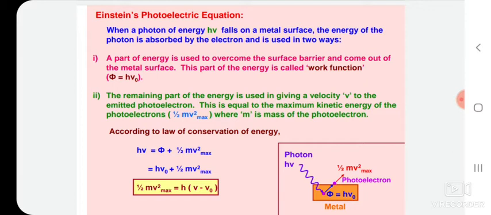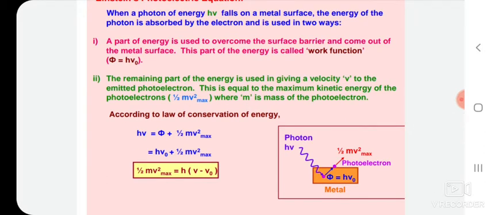Now, that kinetic energy can be found with the help of h nu minus h nu naught. If we take h common, it becomes 1/2 mv square max is equal to h into nu minus nu naught.